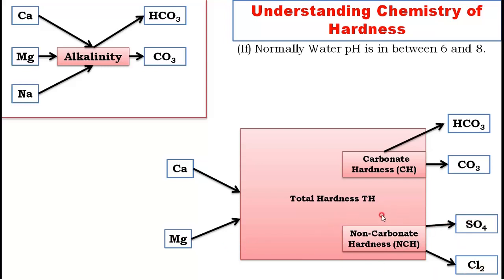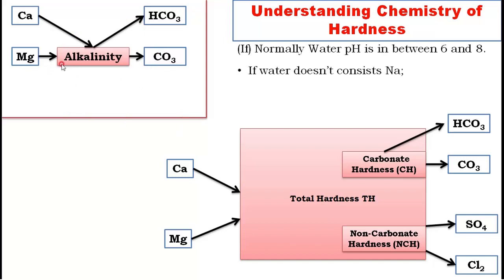Now if water doesn't contain sodium, if you don't have the element sodium in the water, then what happens? The alkalinity due to sodium will not be present. Understood? Very simple. If sodium is not there, then the alkalinity due to sodium will not be present.